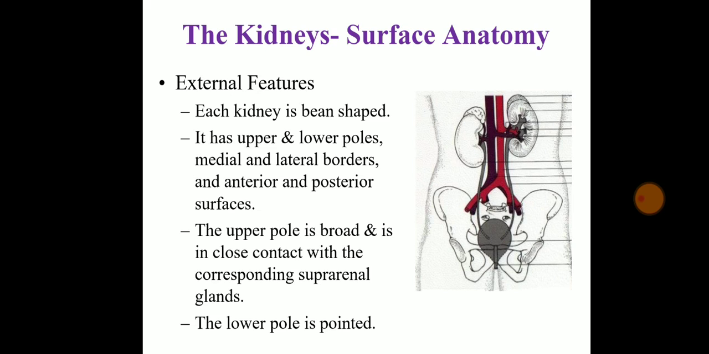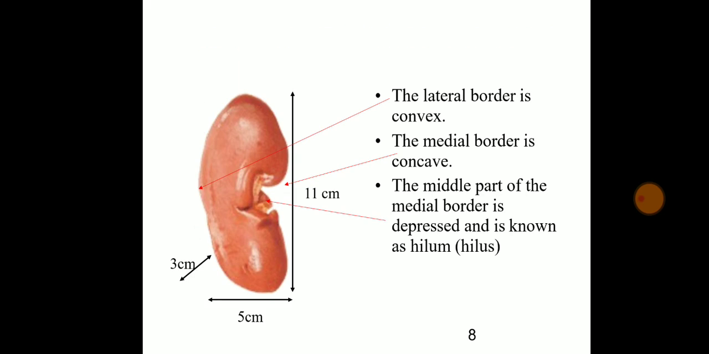Each kidney is a bean-shaped organ with upper and lower poles, medial and lateral borders, and anterior and posterior surfaces. The upper pole is slightly broad and is in close contact with the suprarenal gland. The suprarenal glands are present on the top of the kidney, so it will be closer to that, and the lower pole is slightly pointed. As you can see in the diagram, this is the diagram of adult kidneys.